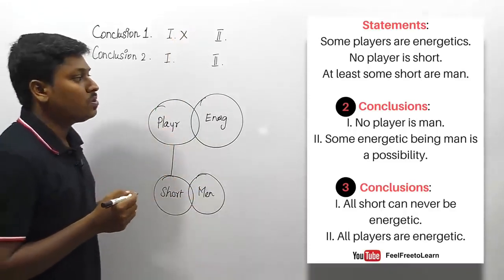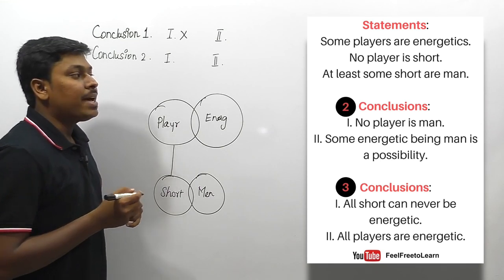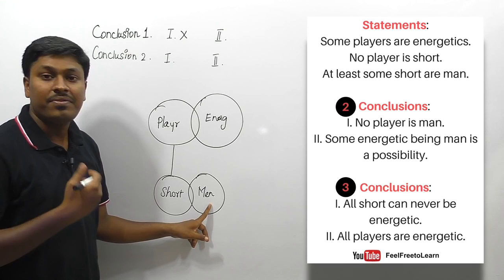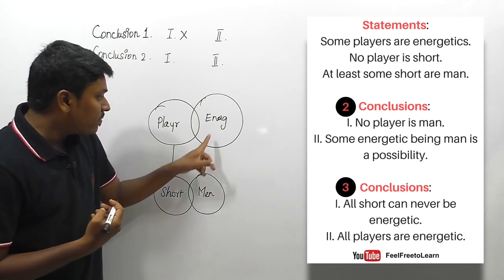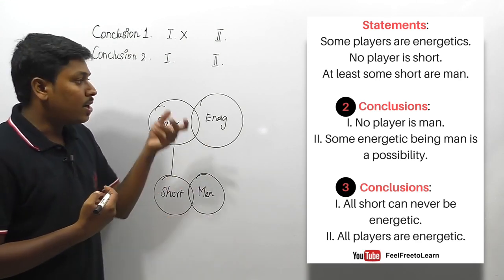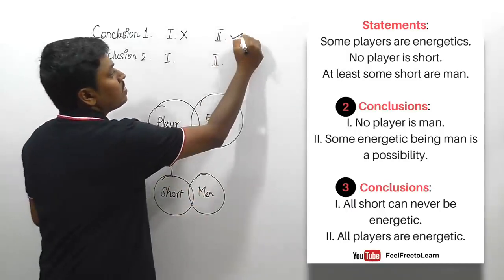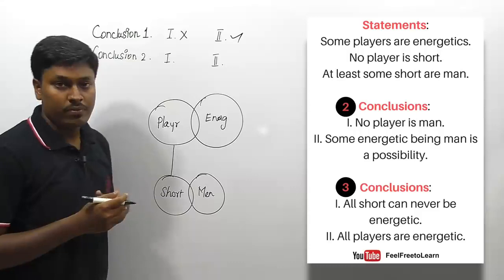Conclusion number 2: some energetic being men is a possibility. We already know that there is a possibility of connecting men and energetic, and now they are saying that some energetic being men is a possibility, which is exactly possible. So for the first set of conclusions, 2 alone follows.